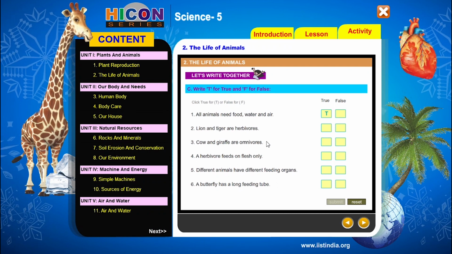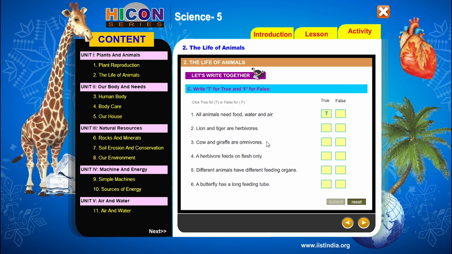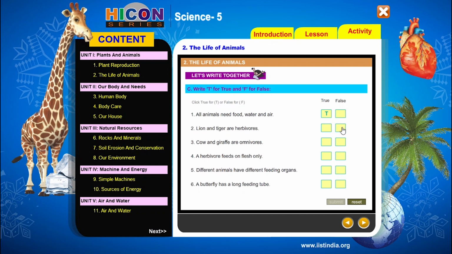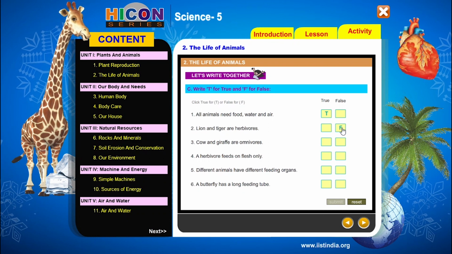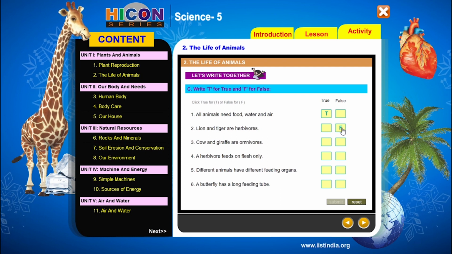But in the second sentence, they have given that lion and tiger are herbivores. So this is the wrong one. So the given sentence is false. So write F in the box given under false. So children, read the third sentence.